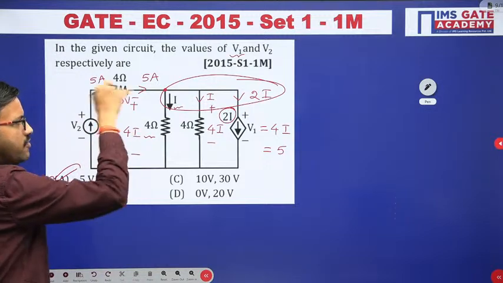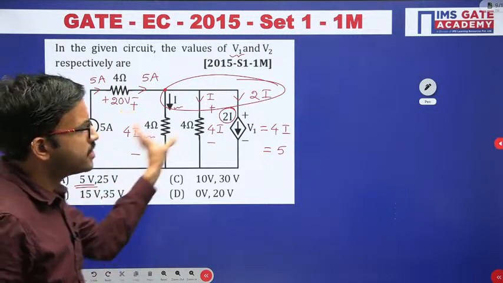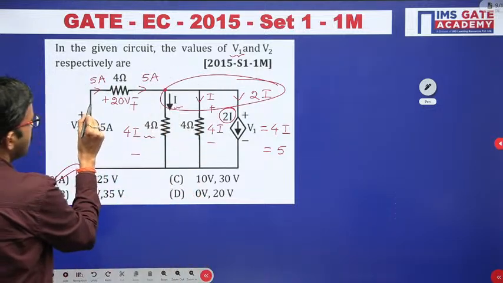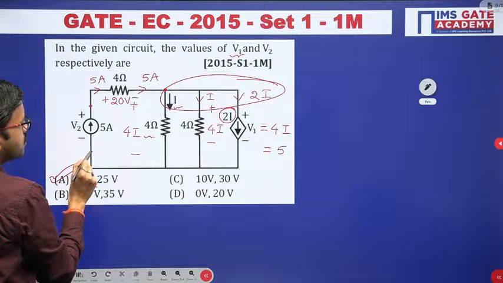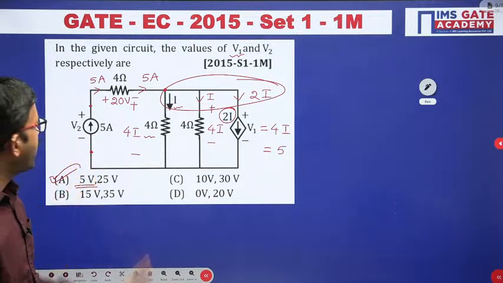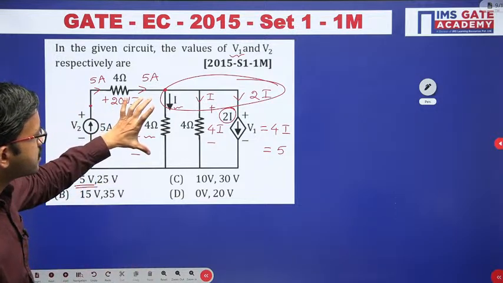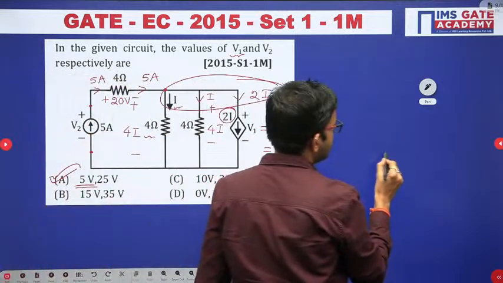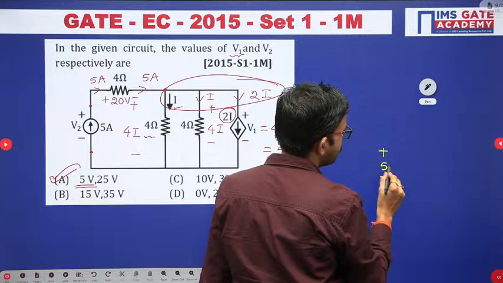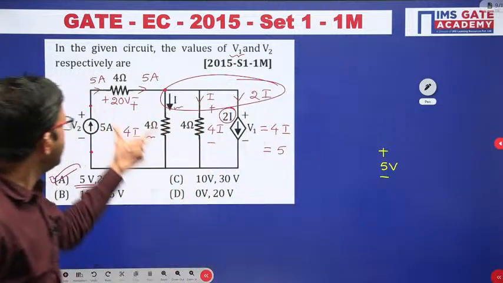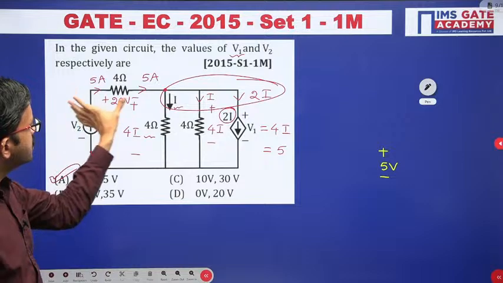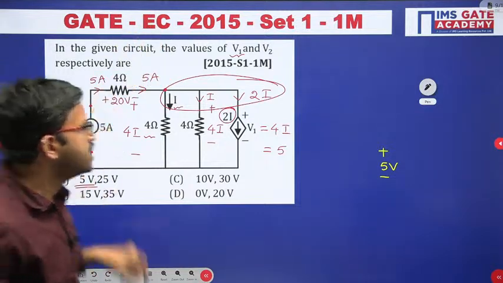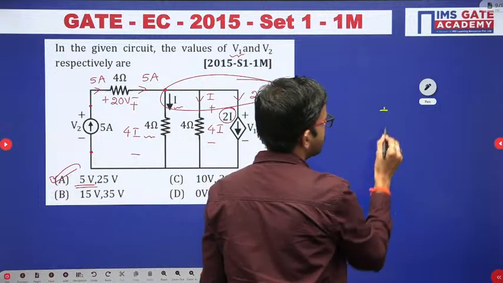You can apply KVL around this closed path, or otherwise whatever the pattern earlier we have told, same thing. Here I have to calculate voltage across these two terminals. On the other side, just now we got the voltage as 5 volt. Whatever the resistor of 4 ohm is there, just keep this resistor vertical. If you are keeping the element vertical, then you are getting 20 volts.